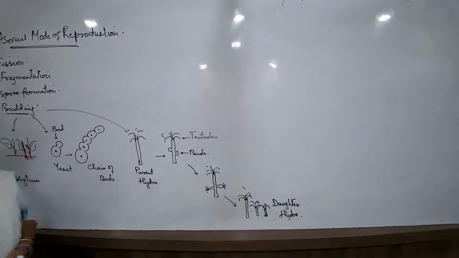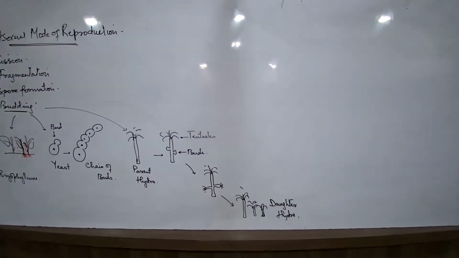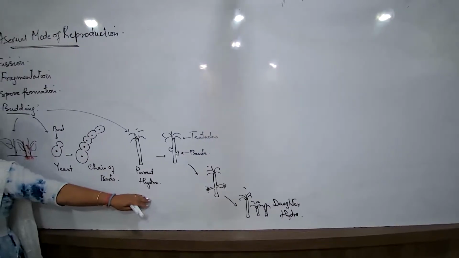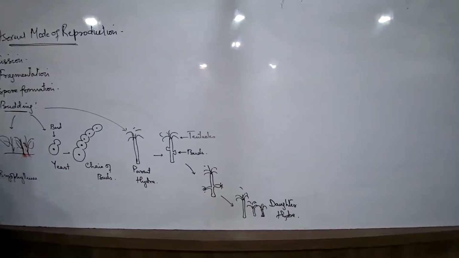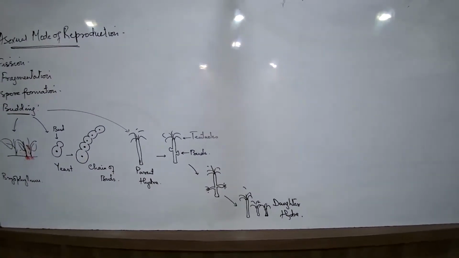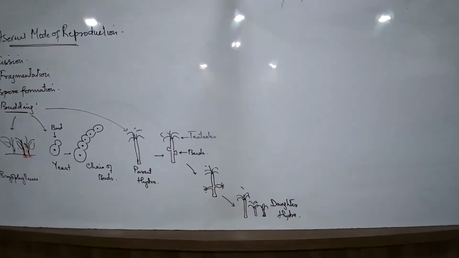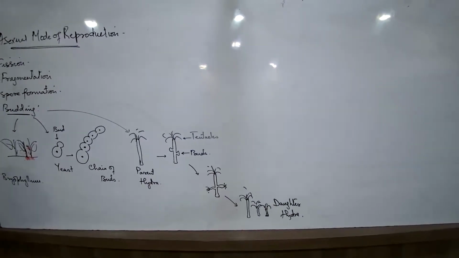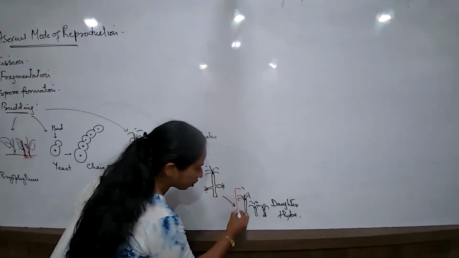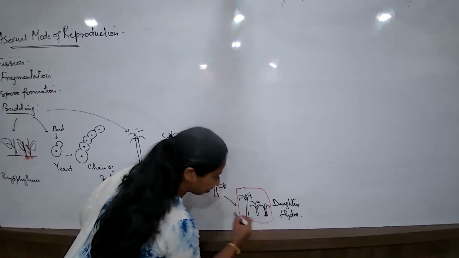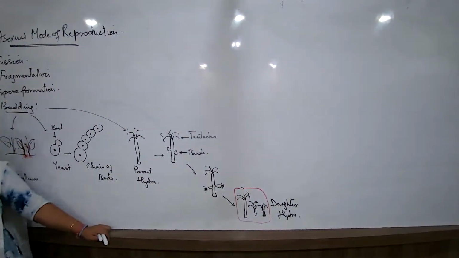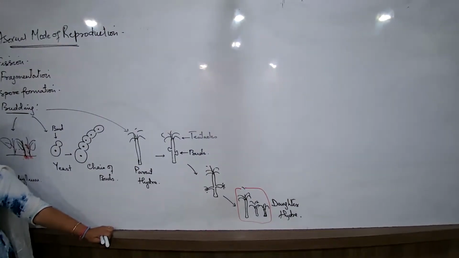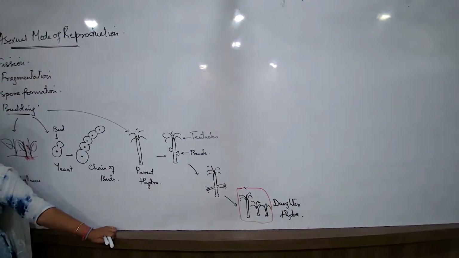Now, can you tell me one major difference between this budding in hydra and fragmentation in spirogyra? What would be one difference? Budding in hydra and binary fission in amoeba. What would be one difference? Check here. This is what you have to understand. What did I draw here? From here, what are you understanding? The new organisms are there along with the parent organism. The parent organism is still existing. Was this the same when we were talking about spirogyra?